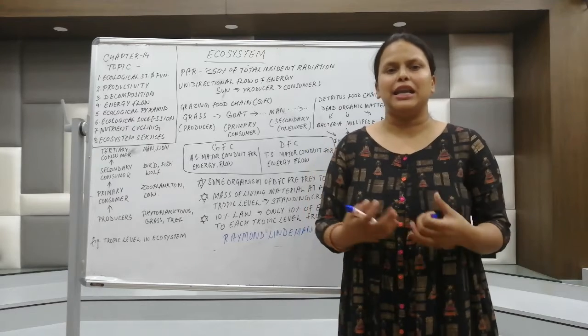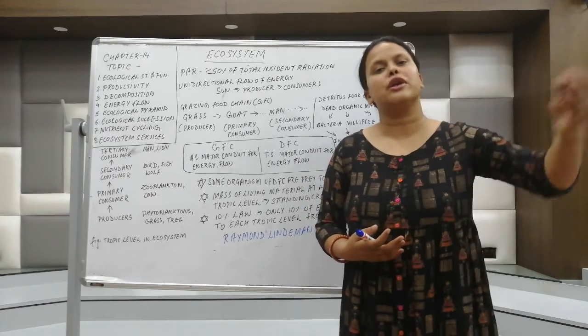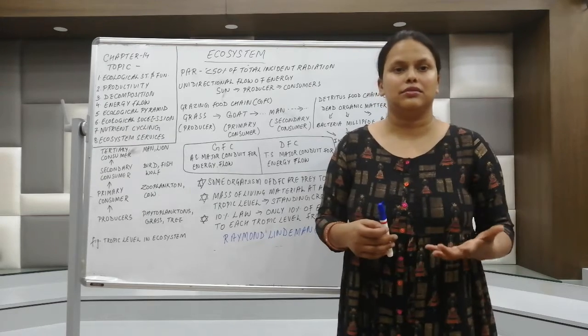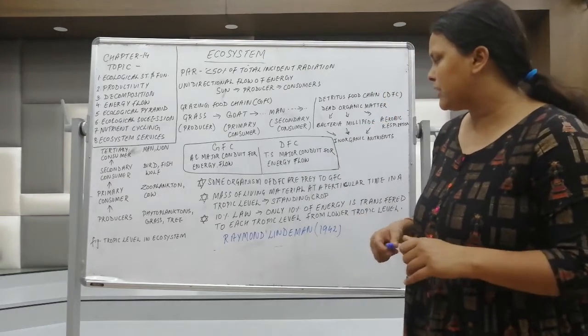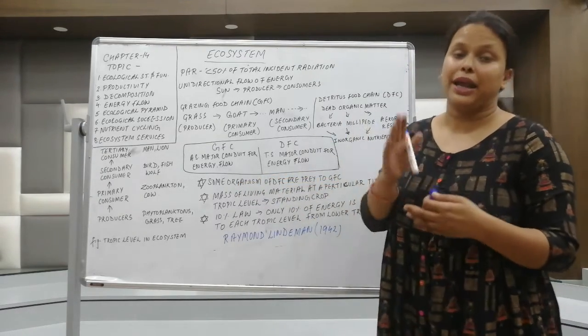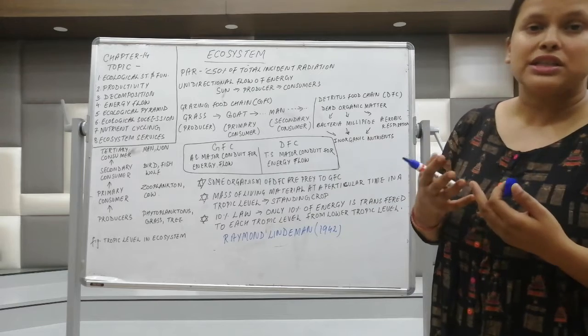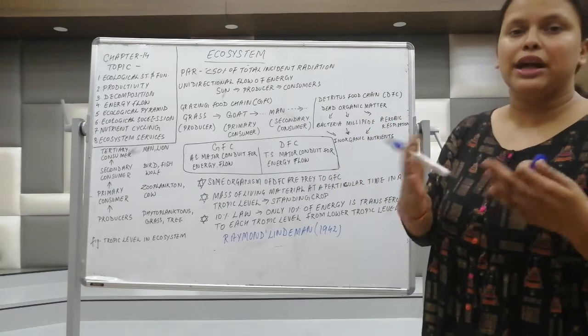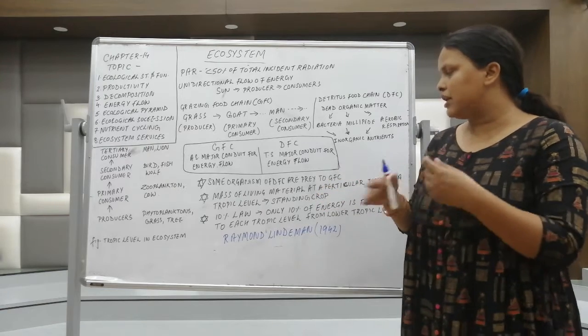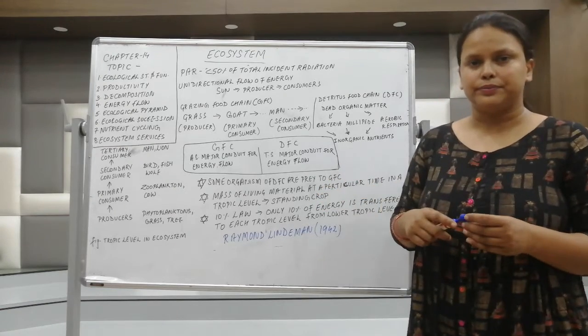Sometimes the organisms of the detritus food chain can also get involved in the grazing food chain. So, that is what is called the food web. Then the next point is, some organisms of the detritus food chain sometimes act as prey. Like sometimes cockroaches, they are also top carnivores. Even though they are detritivores, they are also carnivores. So this actually forms the food web over here.